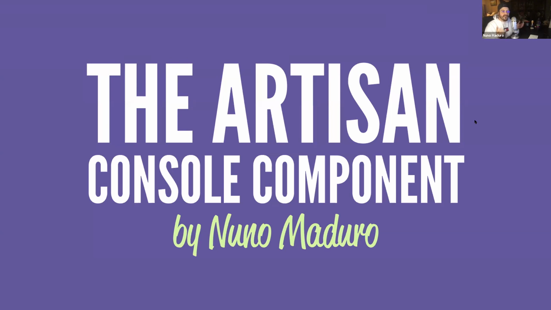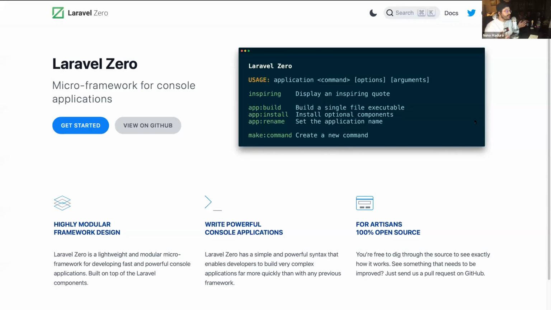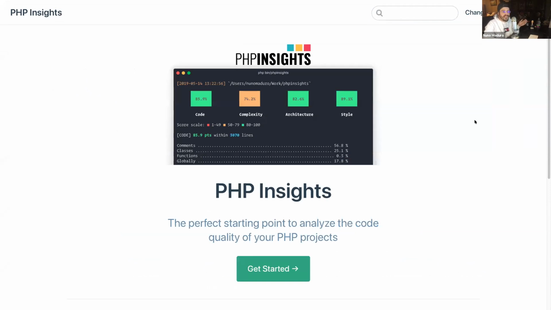Now, this component means so much to me because it basically powers all my open source work. And we can see some examples today. For example, Laravel Zero, which is a micro framework for building console applications. This project is entirely built on top of the Artisan console component. Another example is PHP Insights, which is a project that gives you a review of your code directly on the terminal.